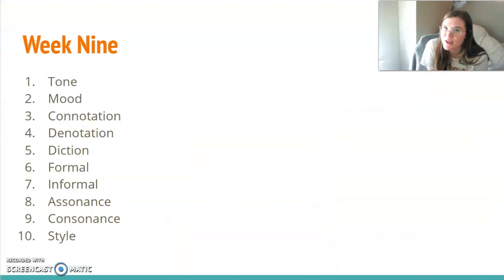Alright, so those are our 10 vocab words. This presentation is available for you to go back over whenever you need. You will have a short quiz on Friday to test you on these words.